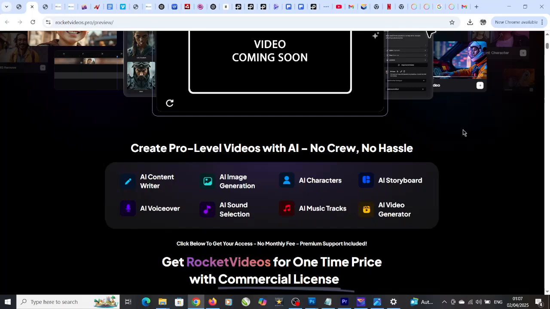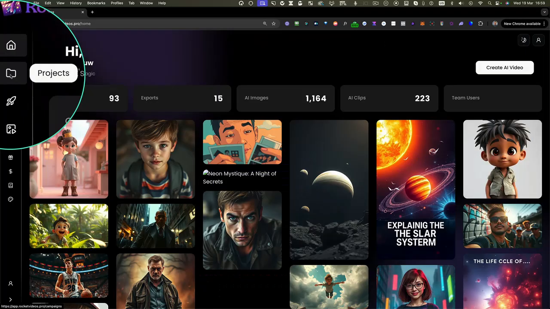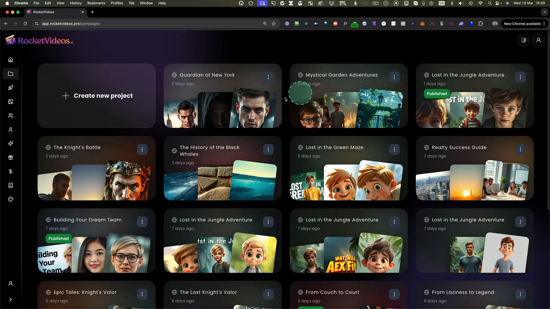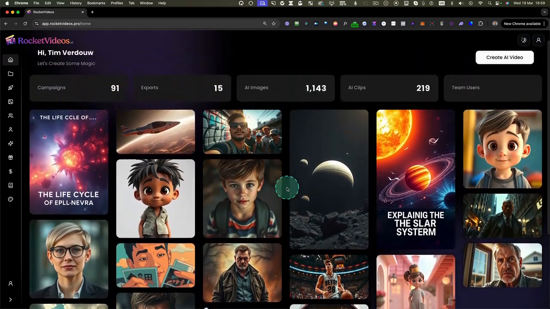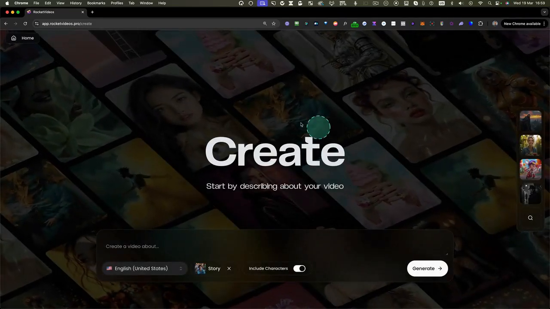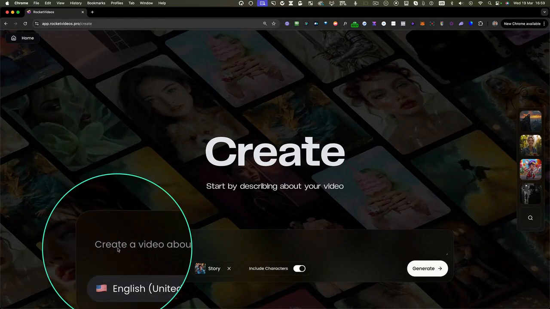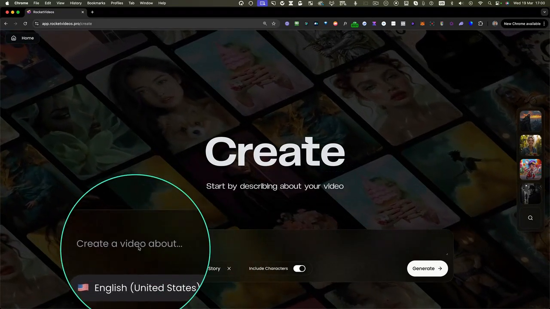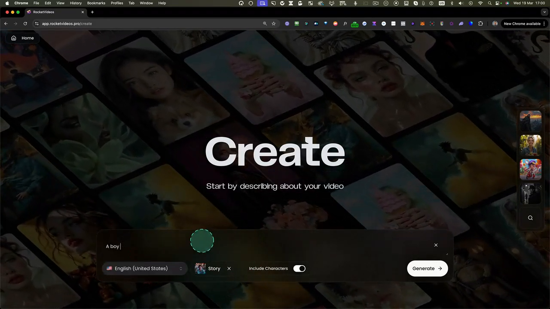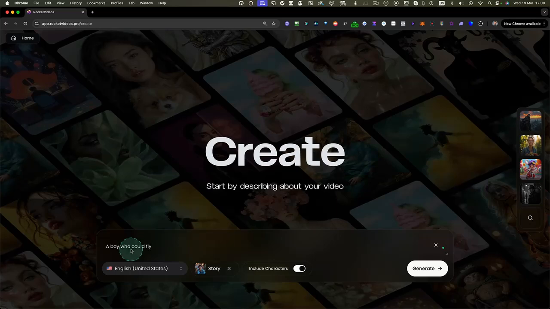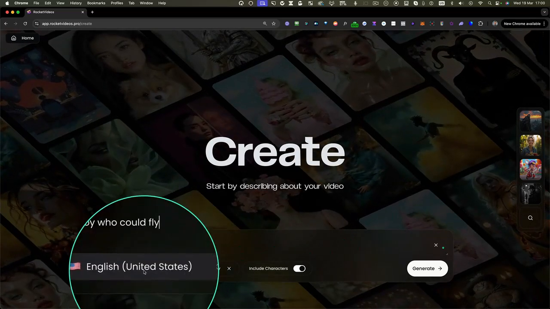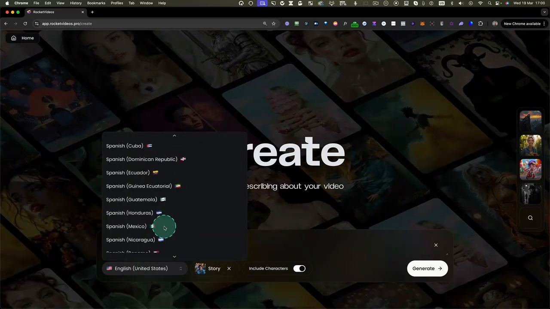Then you have the AI video generator that basically allows you to generate these scenes and ultimately generate full-blown animated cinematic videos that you have commercial license for, even at the front end. So you can basically use these for any purpose. You can create ads, you can create movie trailers, you can create cartoon videos, you can create storyboards. Practically you can create music videos. So there is practically no kind of video you would not be able to create with RocketVideos.